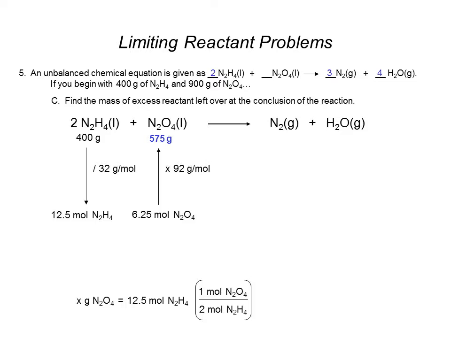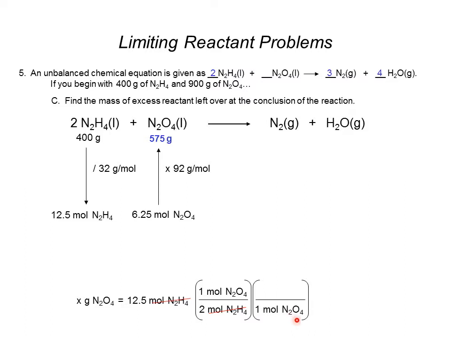I get that again from the balanced chemical equation. Moles of N2H4 cancel, and at this point I'm left with moles of N2O4. If I did the math here, I'd actually get 6.25 moles. My last step is to show that 1 mole of N2O4, now I have to calculate the molar mass.